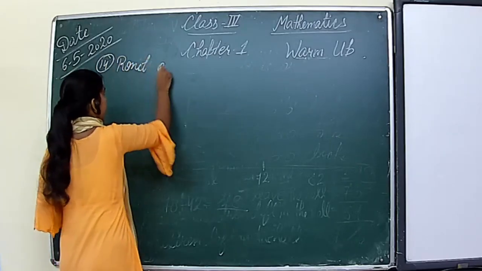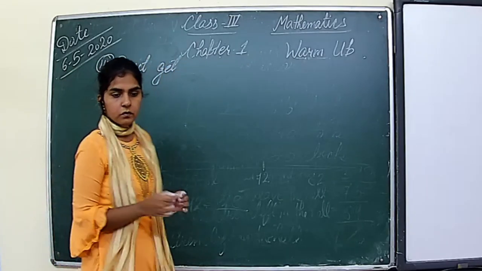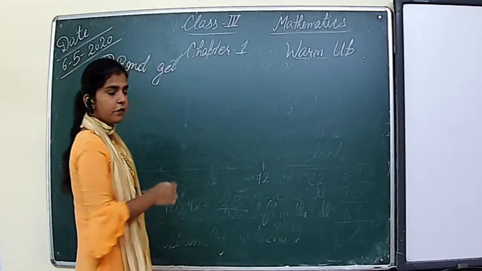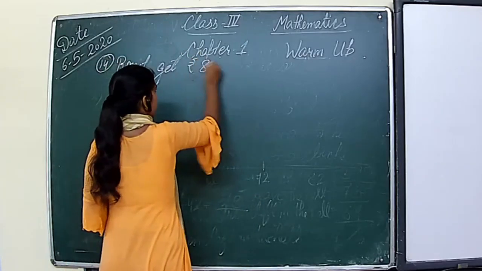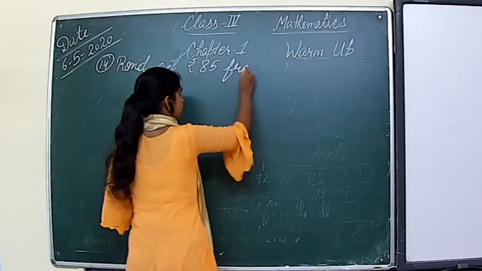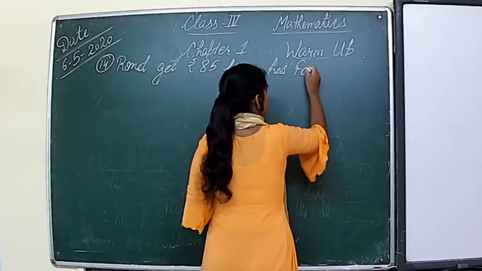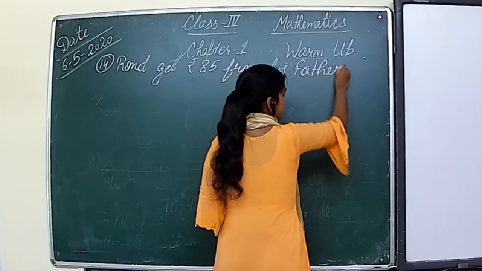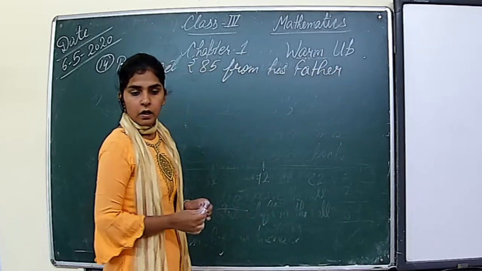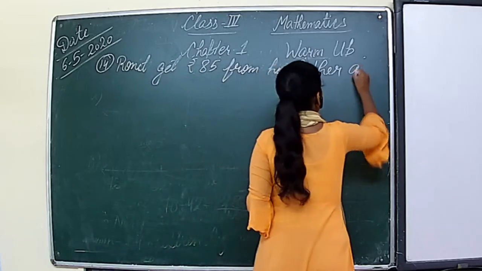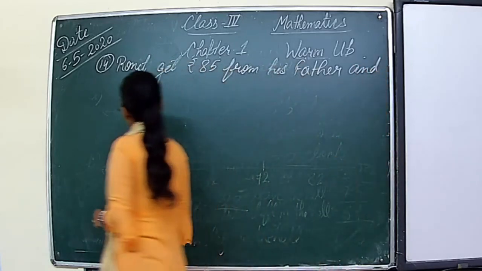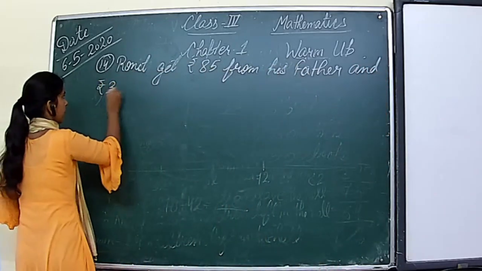Ronit gets rupees 85 from his father and rupees 39 from his mother.